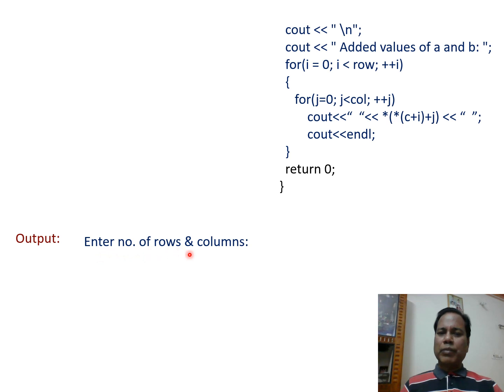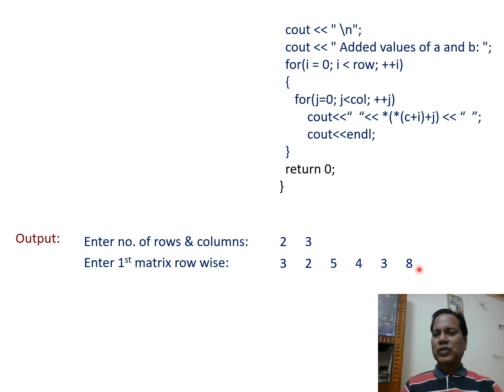So, enter number of rows and columns. Here we enter initially 2 and 3, meaning 2 rows and 3 columns. Then enter the first matrix row wise. So in the first row 3 elements are there, in the second row 3 elements are there.